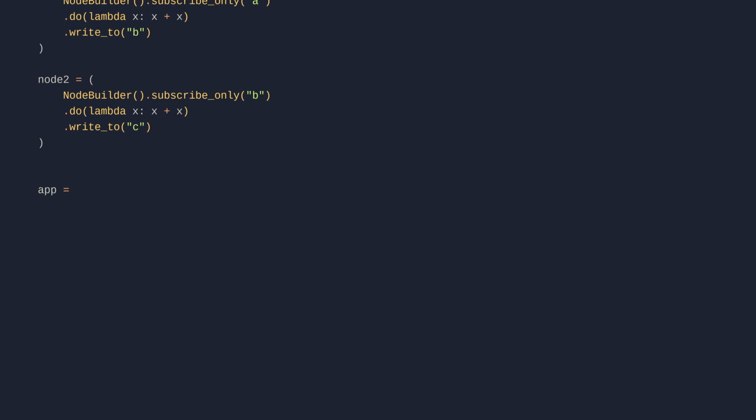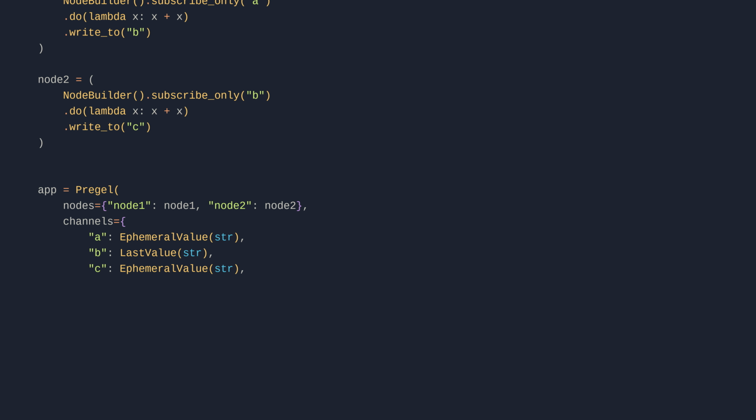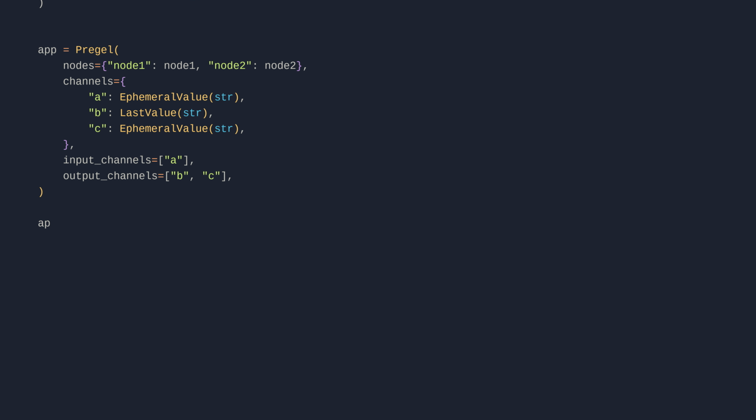app = Pregel(nodes={"node1": node1, "node2": node2}, channels={"a": EphemeralValue(str), "b": LastValue(str), "c": EphemeralValue(str)}, input_channels=["a"], output_channels=["b", "c"]). app.invoke({"a": "foo"}).